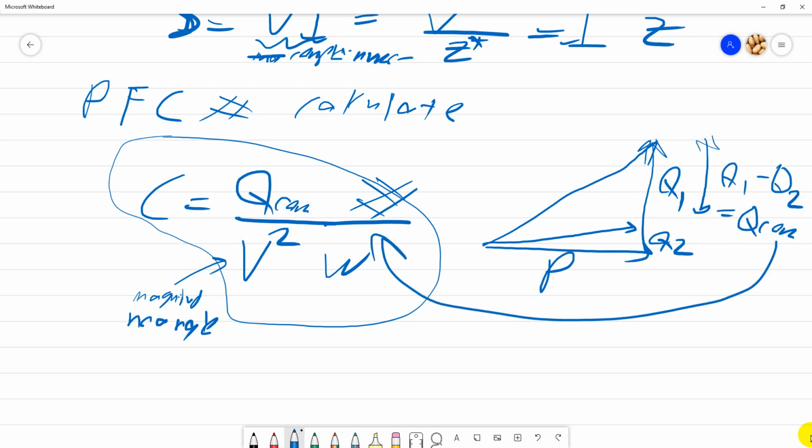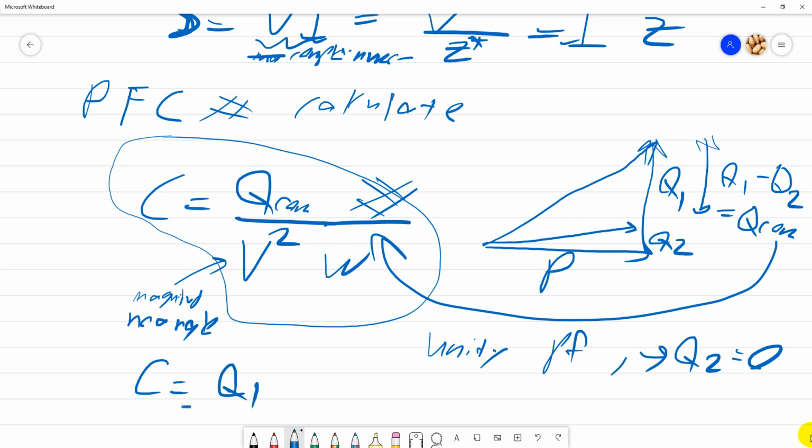Q1 minus Q2 equals Q compensate, which will be used here. And don't forget if it is unity power factor, it means that Q2 is 0, so no need to calculate Q2. Basically C equals Q1 divided by V squared W, if the question wants you to find unity power factor.